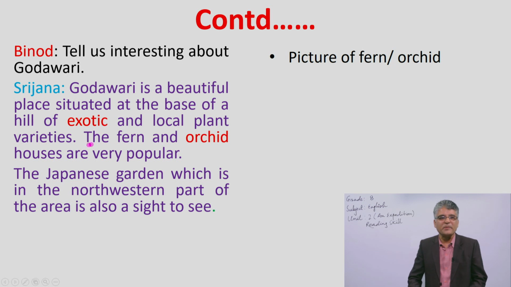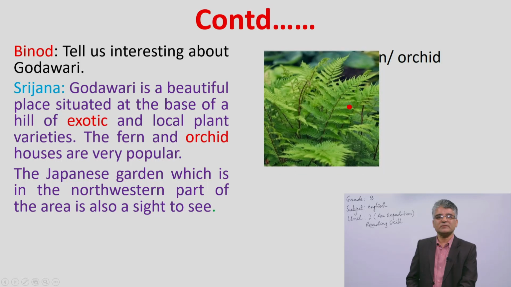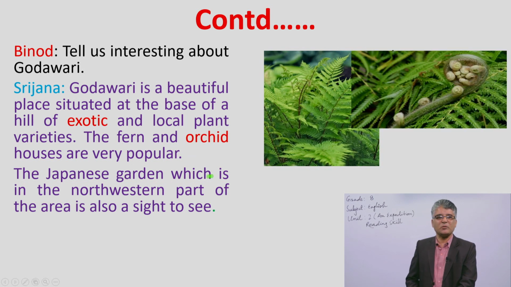And in the same way, the fern and the orchid, let's see the picture of fern. Yes, this is the picture of fern. The fern and orchid houses are very popular there. The Japanese garden, which is in the northwestern part of the area, is also a sight to see.